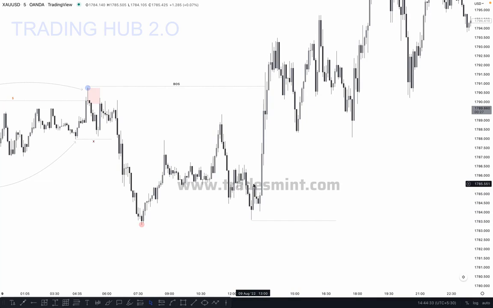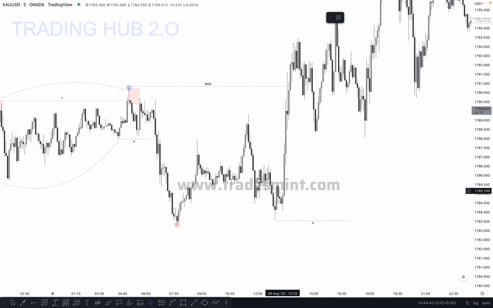because in this pullback the market did not break this high. There is no pullback. This is a single candle move. So this is our internal low, or you can say inducement. Okay, so everything is here. You can see only one leg is here for the internal low. If the market breaks this low, takes out this low and pushes higher, this can be your new high. If the market creates a new structure, our inducement will be changed.